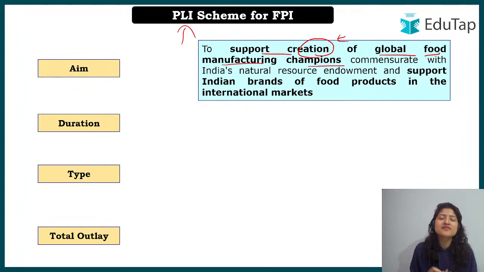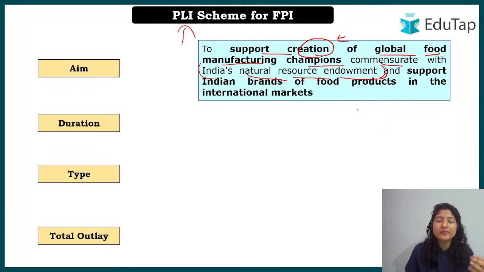So to have such manufacturing units in India which can be globally competitive, commensurate with India's natural resource endowment. What does it mean? It should be in sync with whatever natural resources we have in India as raw material, in agriculture, that can be converted into processed food.